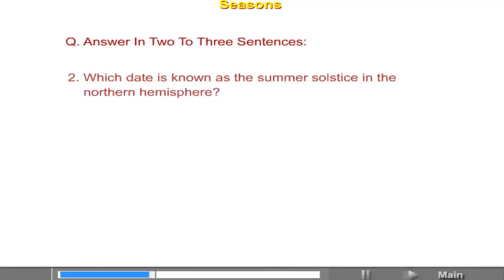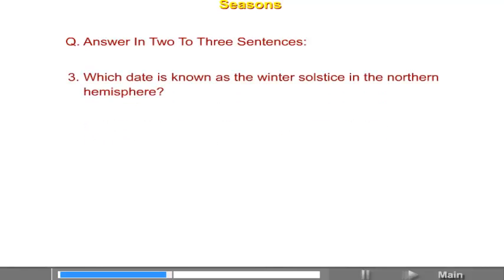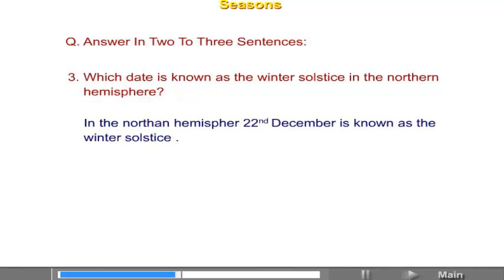Which date is known as the summer solstice in the northern hemisphere? 21st June is known as the summer solstice in the northern hemisphere. Which date is known as the winter solstice in the northern hemisphere? In the northern hemisphere, 22nd December is known as winter solstice.